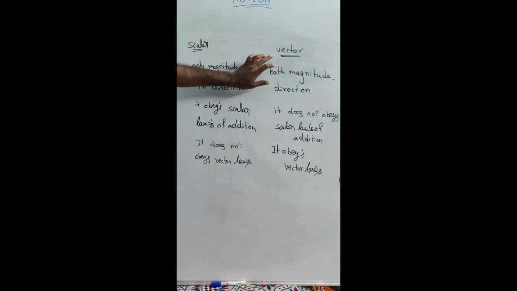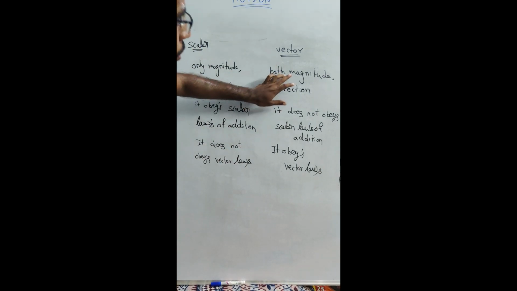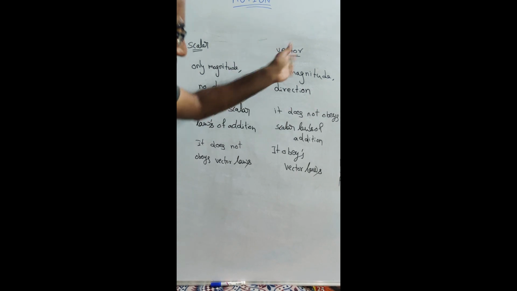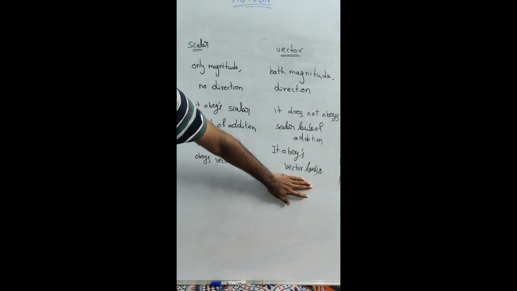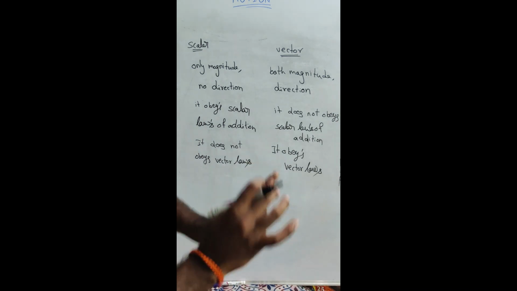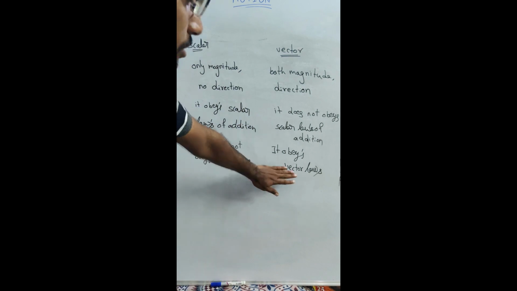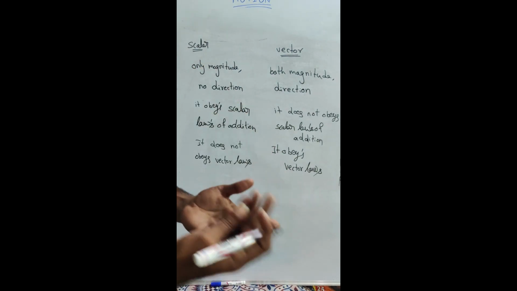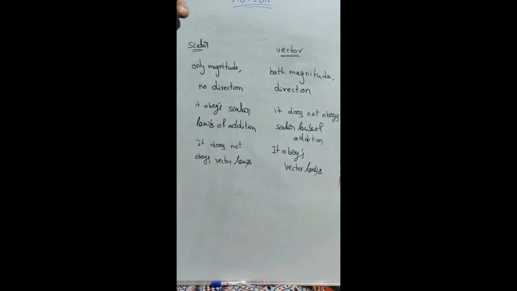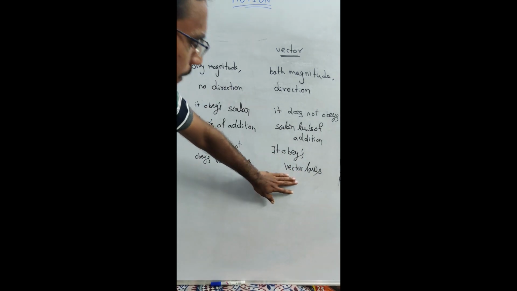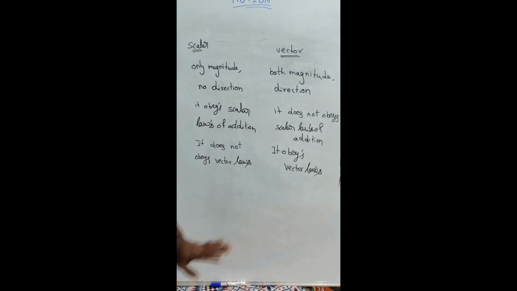So those quantities which have both magnitude and direction, if they do not obey the vector laws of addition, we can call it a scalar quantity. If it does not obey vector laws, it obeys scalar laws.